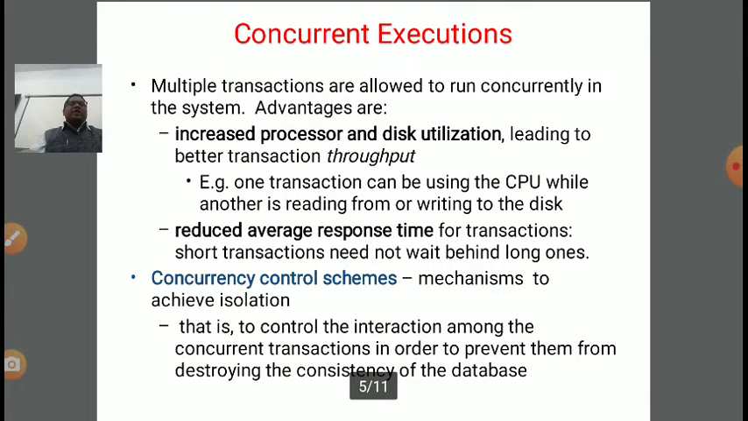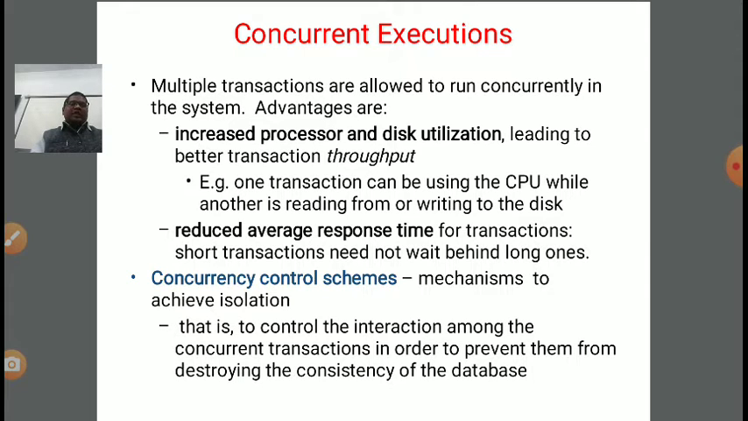Now, what do we mean by concurrent transactions? When multiple transactions are allowed to run concurrently, or in parallel, in a system, there are some advantages. First, it increases processor and disk utilization. Processor utilization will be higher if we are running more than one transaction in parallel, right? So it leads to better transaction throughput, because throughput depends upon processor utilization and disk utilization.